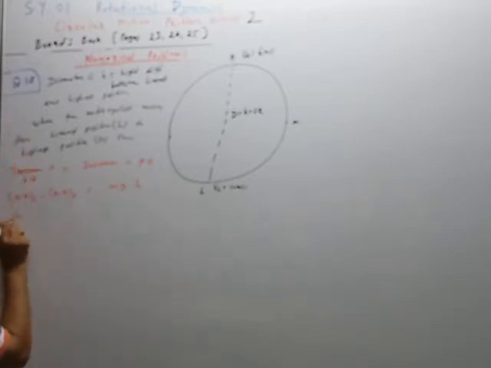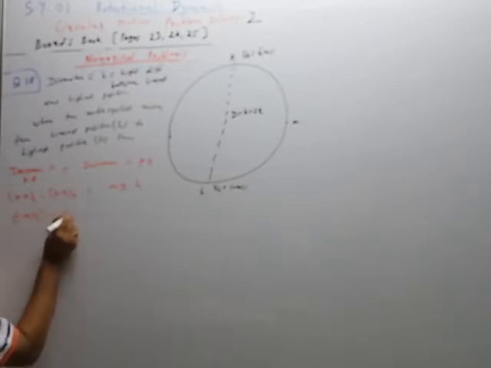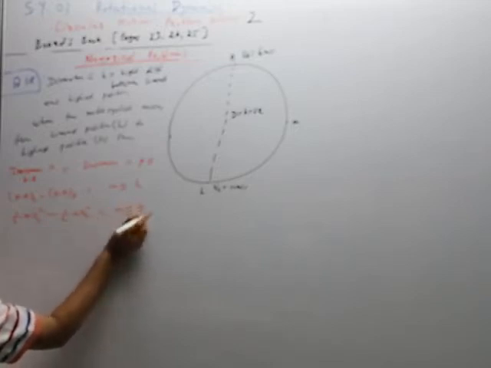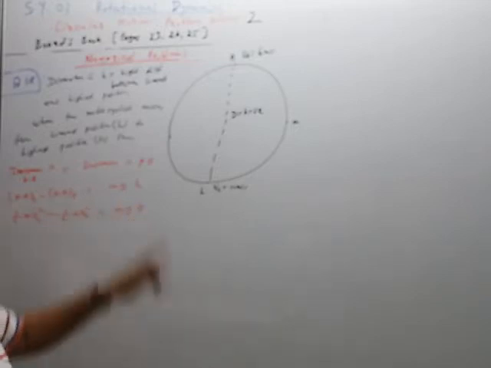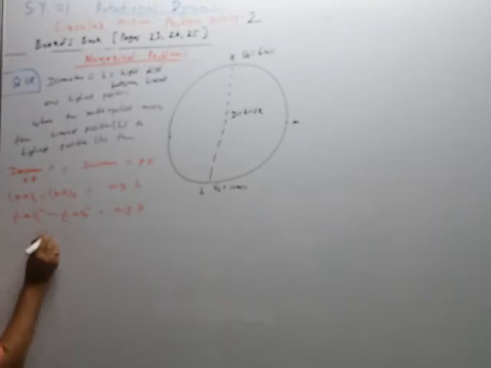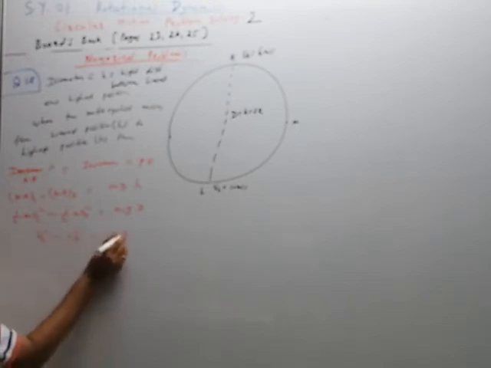diameter. So this is equal to 1/2 mVL square minus 1/2 mVH square is equal to M into G into D for diameter. We want to find the diameter, H is equal to D. So M will get cancelled, and therefore VL square minus VH square is equal to 2 times G into D.